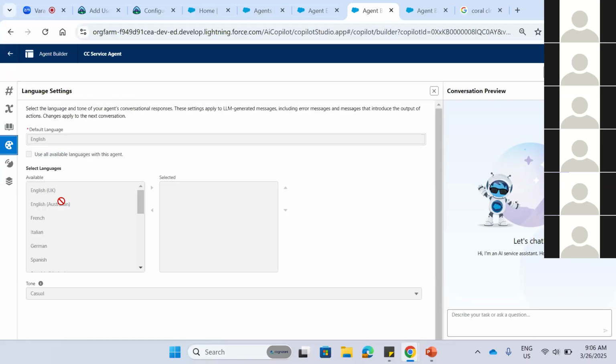Language settings, which language the agent needs, we can add from here. It is disabled now because the org is different. The org in which I created this agent got expired, so all these language settings are disabled. Once we connect with the org, all these fields will be enabled.